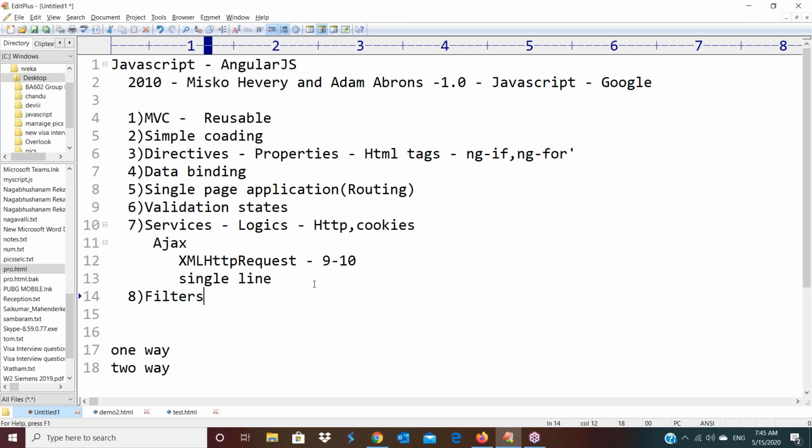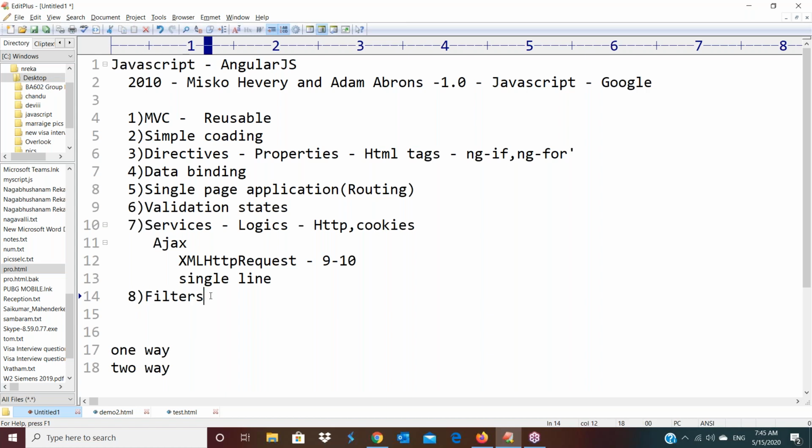Is it clear? So a number is there, for example, that number I want to convert into currency like dollars. Then we have one currency filter. Uppercase is one filter. A string is there, and the string I want to convert into capital letters. Then we are using uppercase. So a string is there, and in the string many words are there. Every word's first character I want to convert into a capital letter. Then we are using the title case filter. Like that, for every data conversion, a number of filters are available in AngularJS.